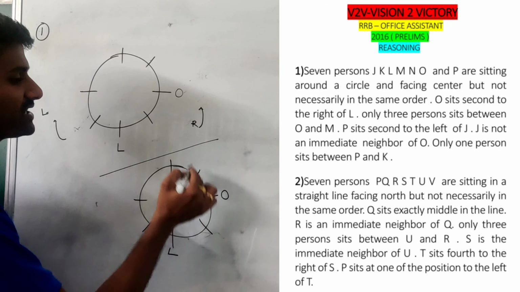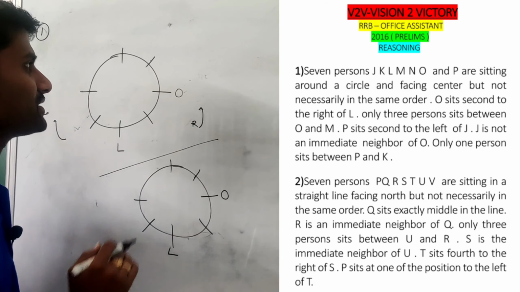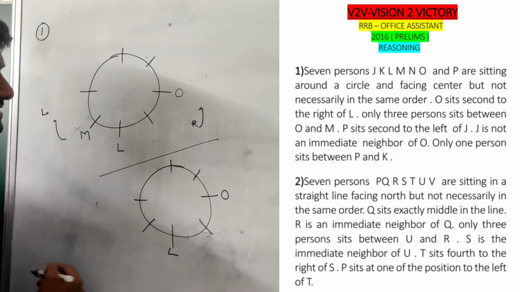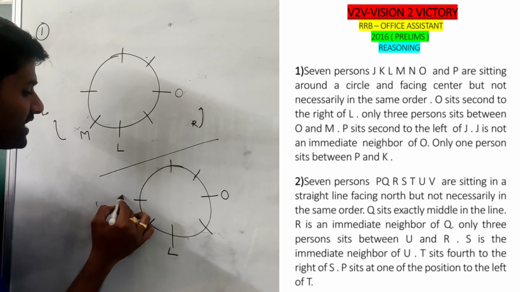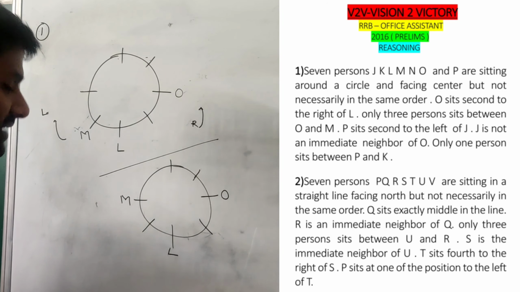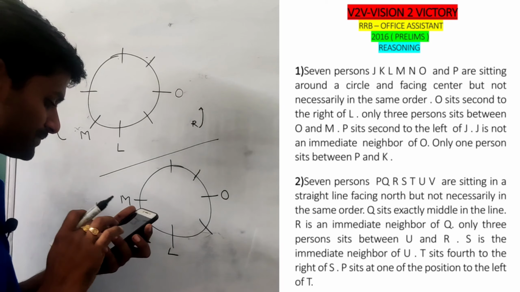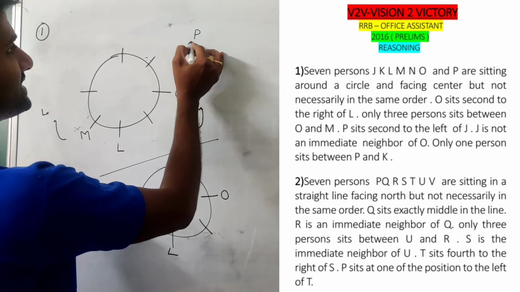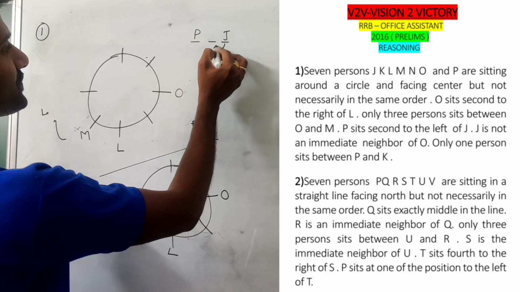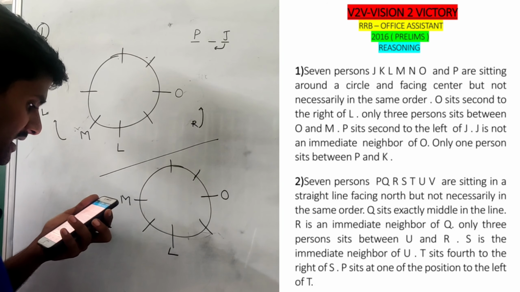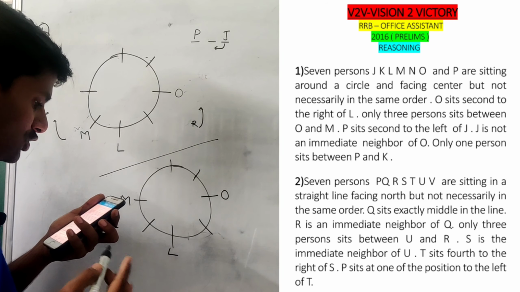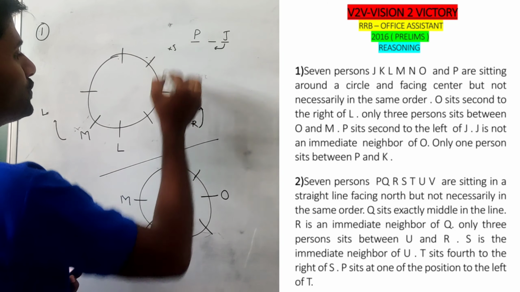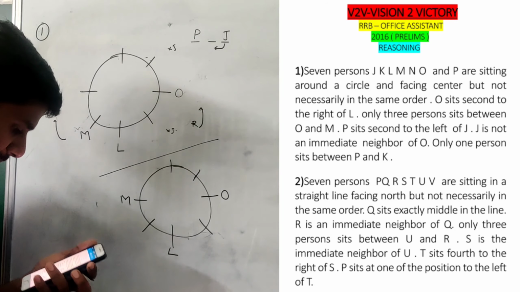Then the next information: between O and M there are 3 persons. If you go clockwise, we can place M here, exactly 3 persons away. If you go anti-clockwise, we can place M exactly here. The next information: P sits second to the left of J. And J is not an immediate neighbor of O, so in these two positions J cannot be placed.